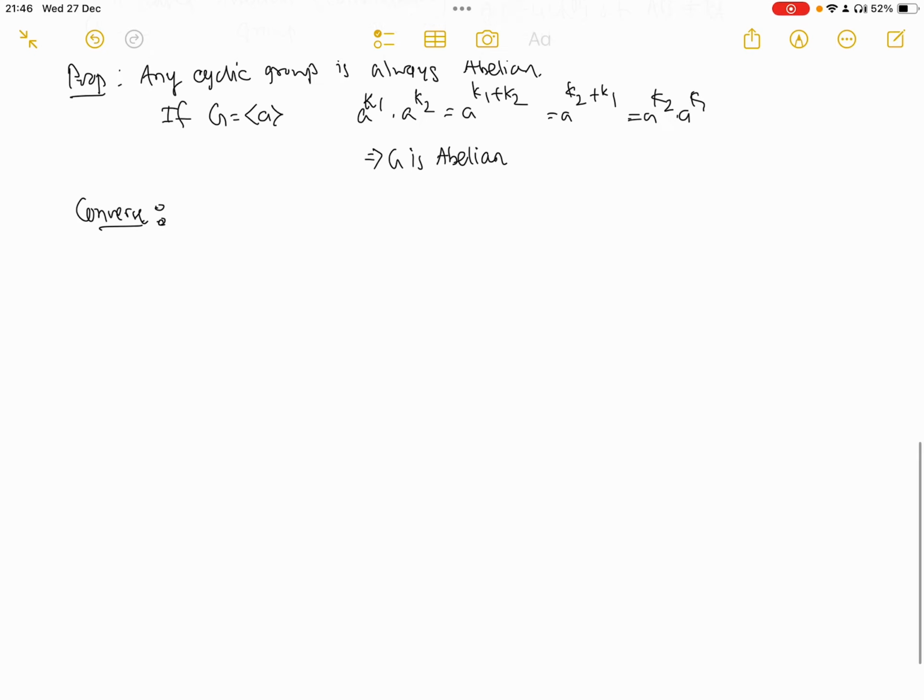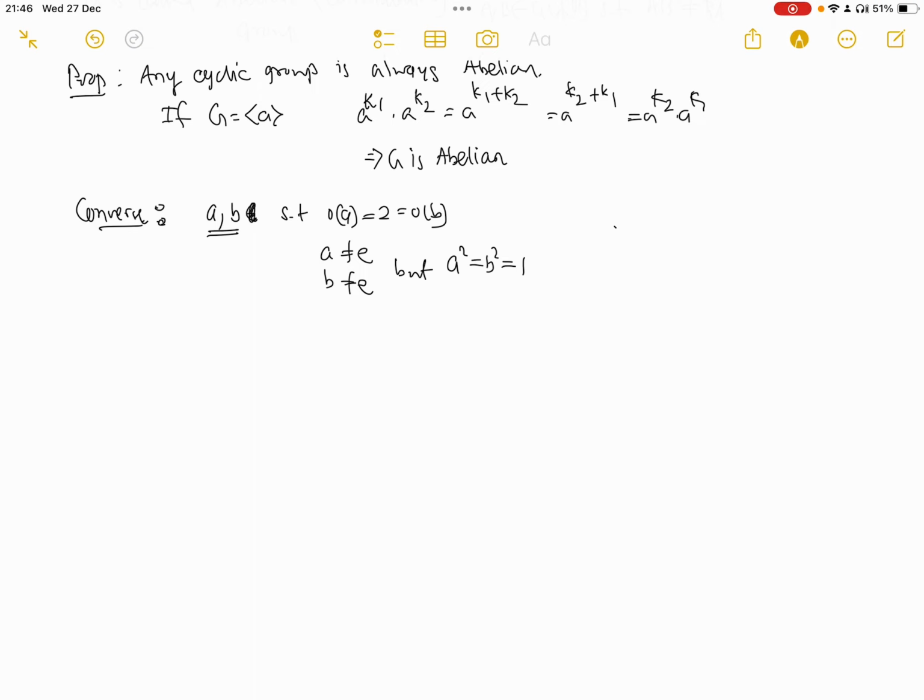So the group, we pick two elements. Let's say they are denoted by A and B. Just treat them as two symbols such that the order of A is 2 and the order of B is 2, which means A is non-identity, similarly B is non-identity, but A squared and B squared are the same as 1.